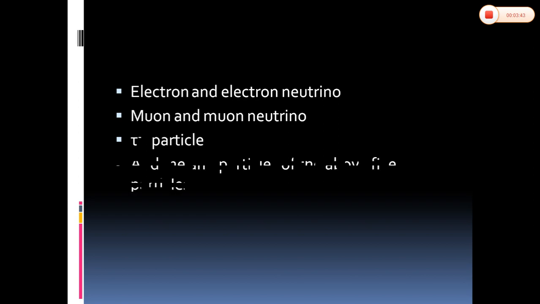And also the antiparticles of all these five particles, that is, the antiparticle of electron, of electron neutrino, of muon, of muon neutrino, and tau minus antiparticle, all come under the lepton category.